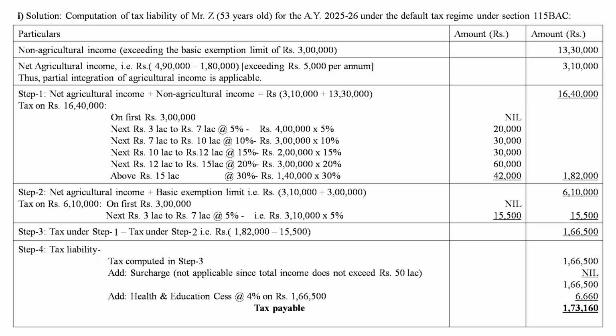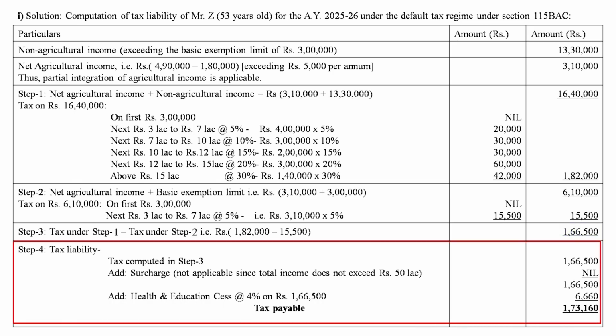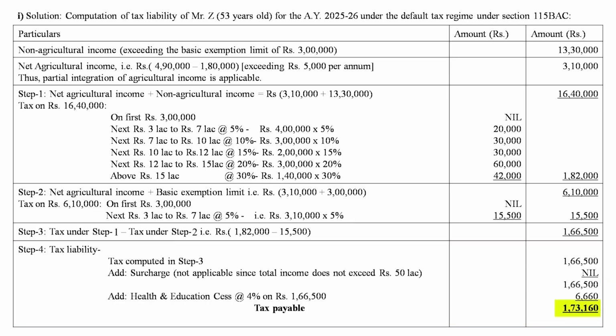Now step 3, tax under step 1 minus tax under step 2, it is 1,82,000 minus 15,000, that is 1,66,500. Then tax liability: 1,66,500 plus surcharge, as income is not exceeding 50 lakh, no surcharge, plus health and higher education cess at the rate of 4% comes to 6,660, total 1,73,160.